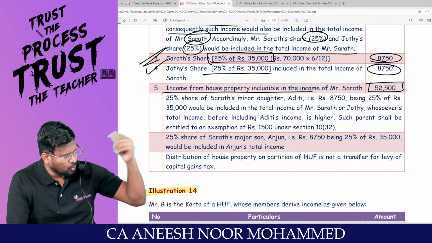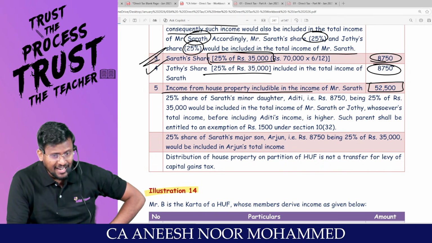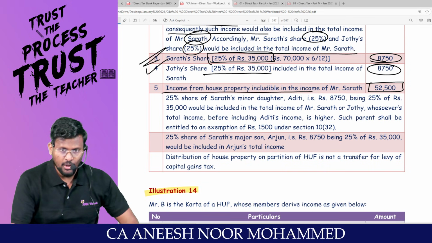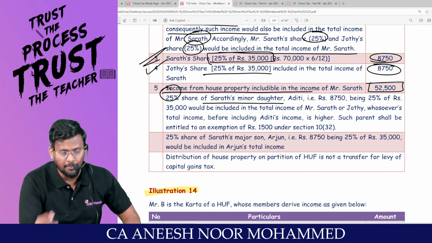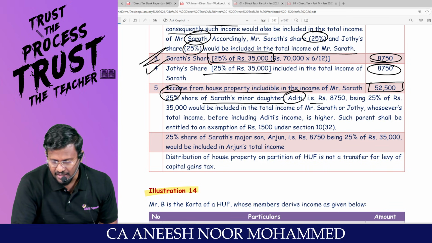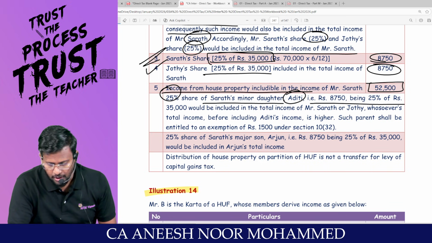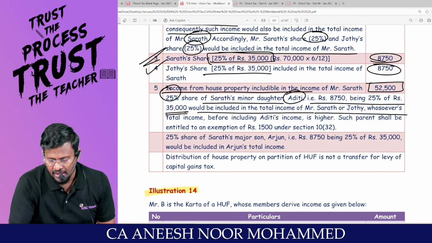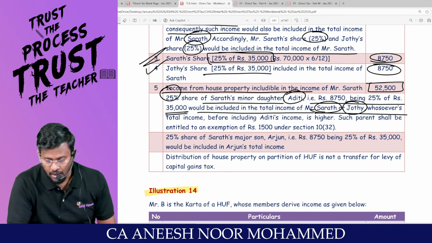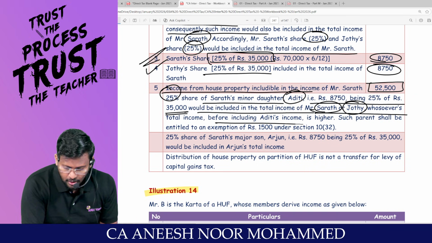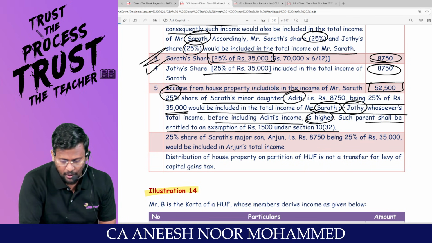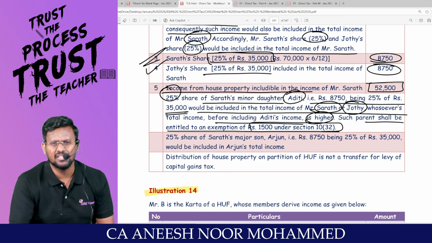Still two people are there. Who and who? Aditi and Arjun. Arjun is a major, whereas Aditi is a minor daughter of Sarath with a 25% share. Aditi's 8,750, being 25% of 35,000, would be included in the total income of Sarath or Jyoti, whoever's total income before including Aditi's income is higher; such parent shall be eligible for the exemption of 1,500 under section 10(32).